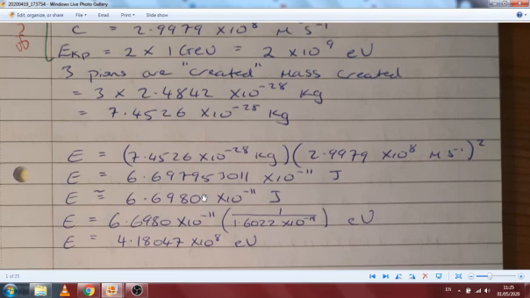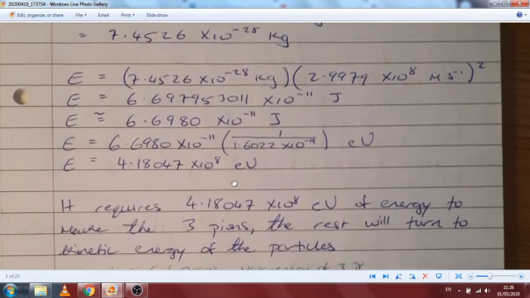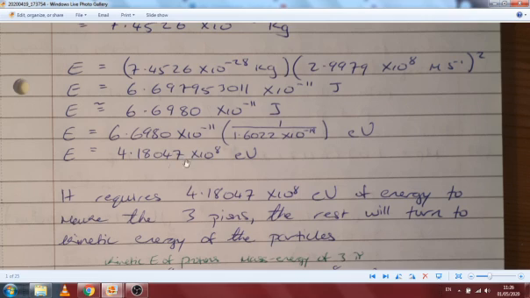So this is our energy in joules. We convert that by multiplying by this factor here. That gives us our electron volts. So that's 4.18047 by 10 to the 8 electron volts. So that much energy was input and then turned into it. This is the energy required to make our 3 pions.